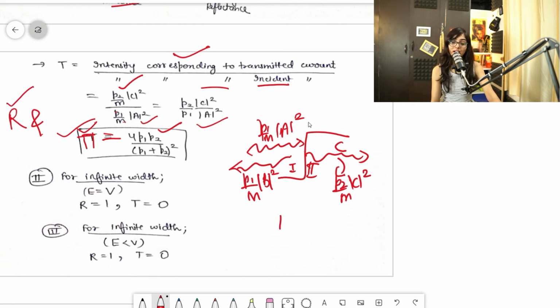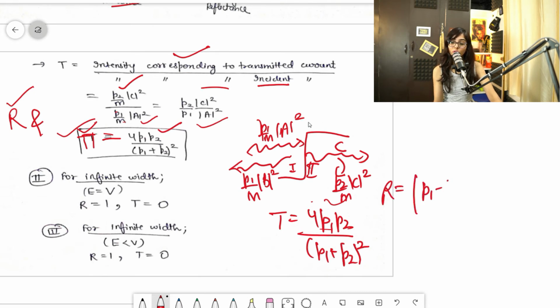So remember that in transmittance the formula will be 4 P1 P2 divided by (P1 plus P2) whole square. Clear? Take care of that. In reflectance also it was (P1 minus P2) divided by (P1 plus P2) whole square. Don't get confused. In both cases you can see the plus will come in the denominator. You always have to remember this.